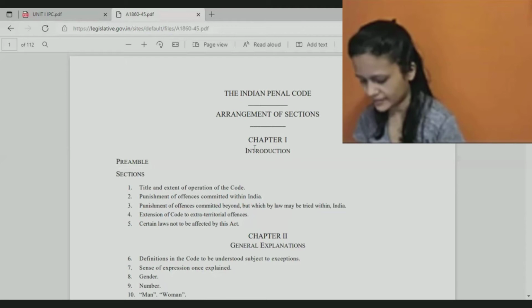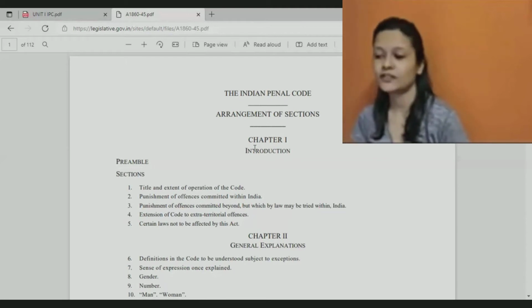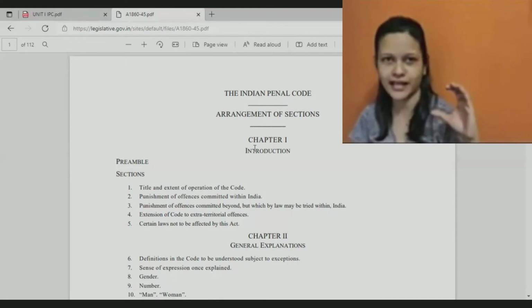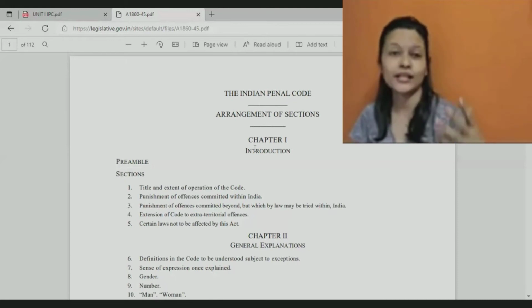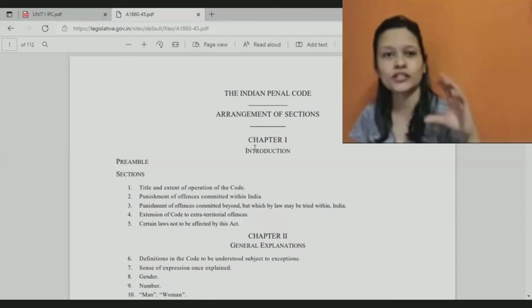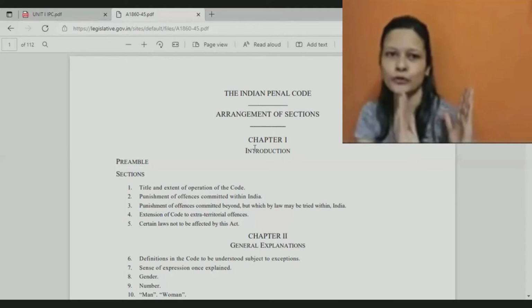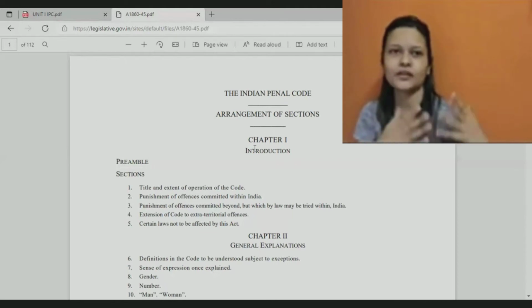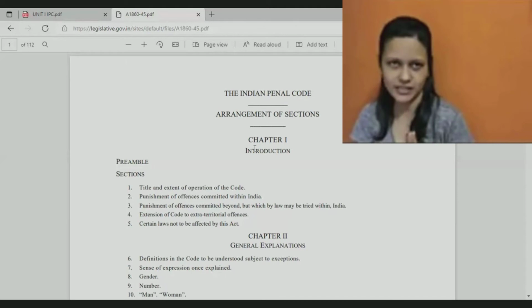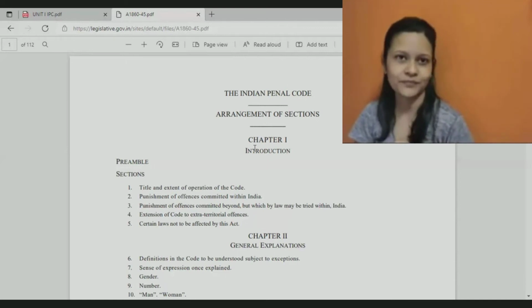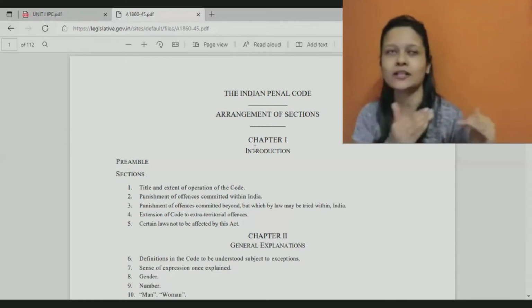So yes, Indian Penal Code provides for different types of crimes. What it provides is the definition of the crime, like what elements or ingredients should be present to constitute that crime, plus punishment. So IPC provides for different types of crimes that may be committed in India. What are the ingredients? Like what situation will be considered as what kind of crime? Plus the punishment.